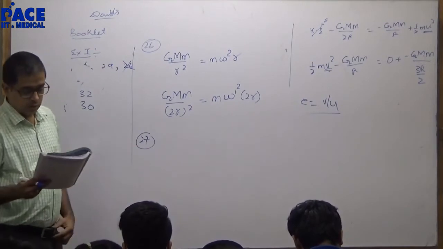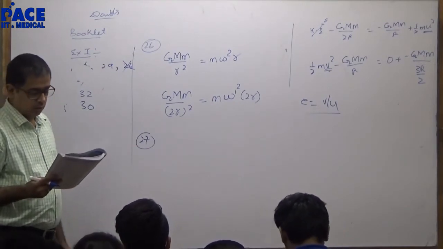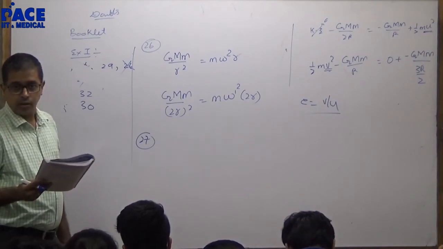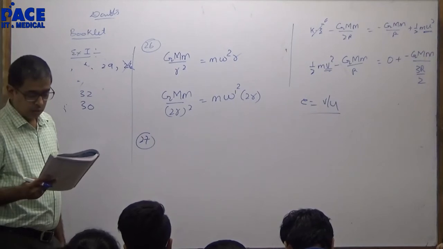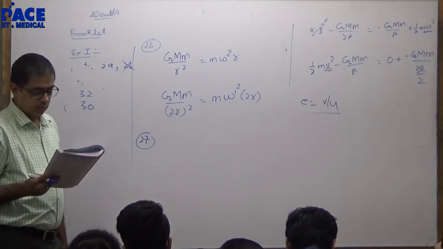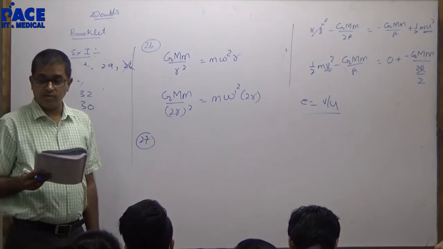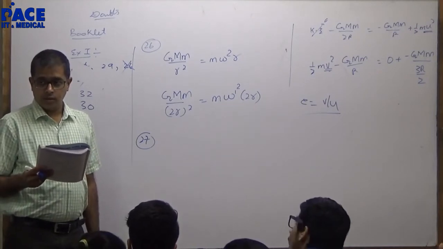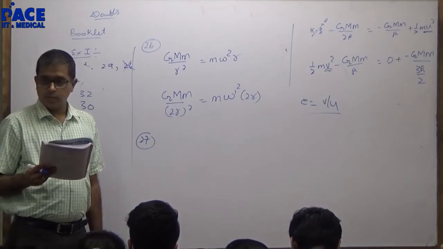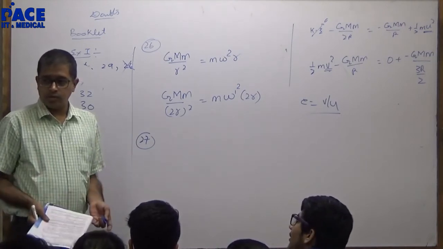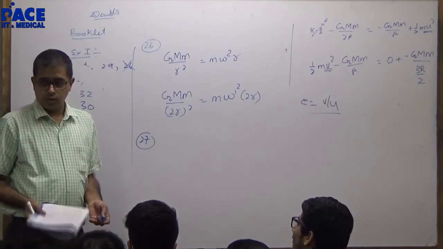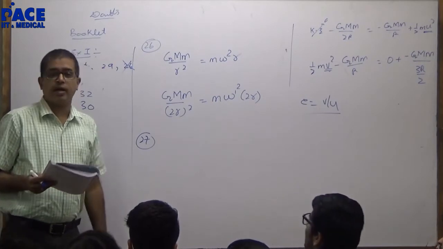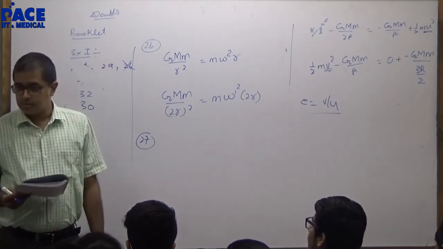Is T square proportional to R cube applicable for this? It is, but they didn't ask T. They asked omega. And then I applied T is equal to 2 pi by omega and found the relation between R and omega. 100% you'll get the answer even from this. I got omega from T. What is the answer? Yeah, that's the answer. Why did you ask me that? I'm asking you the method is right. You can comfortably use the formula T square directly proportional to R cube as well.